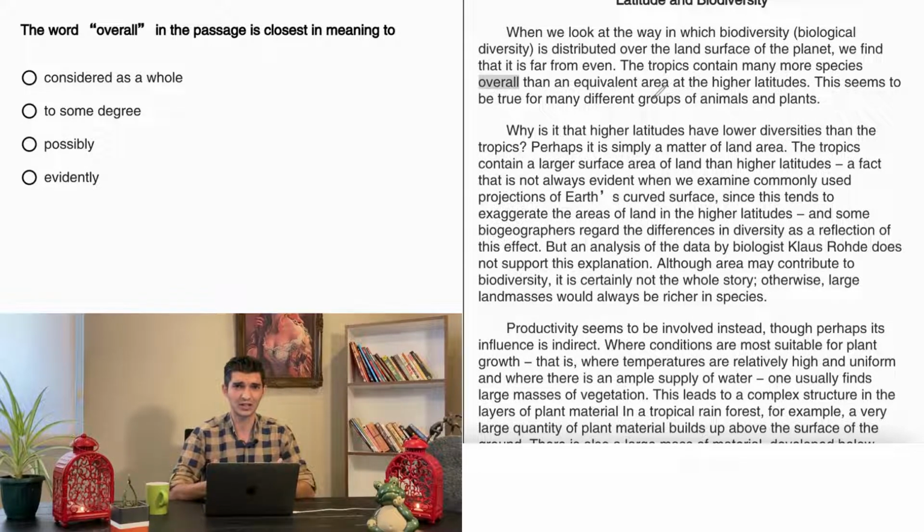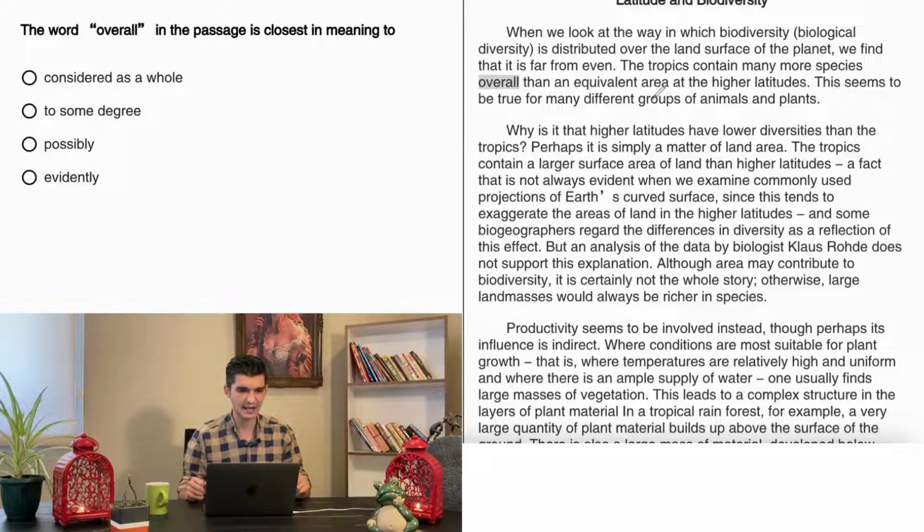It's not equal. In some places we have a lot of animals, in other places we don't have that much of a species. The tropics contain many more species overall than an equivalent area at the high latitudes. So it is basically saying that the tropical areas, the areas that are hot and have more rain, have more species in general than an equivalent. Equivalent means to be equal with each other. Area of the higher latitudes. So overall means in general, as a whole, let's say.